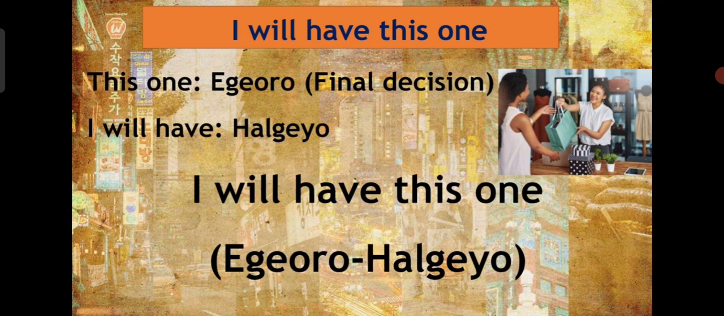And I will have means halkeo, like I will purchase, halkeo. So I will have this one is igoro halkeo in Korean. So I will have this one, igoro halkeo. Igoro halkeo. Repeat after me. Igoro halkeo. So let's study with the example.